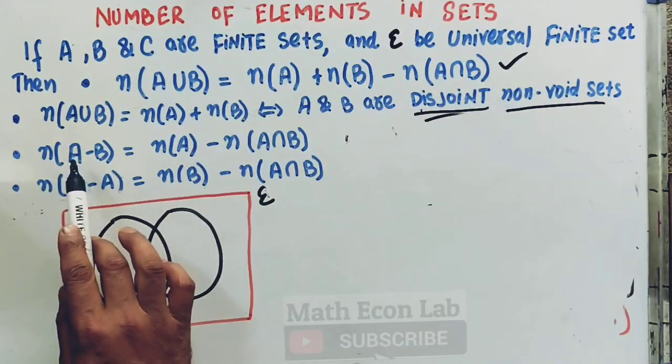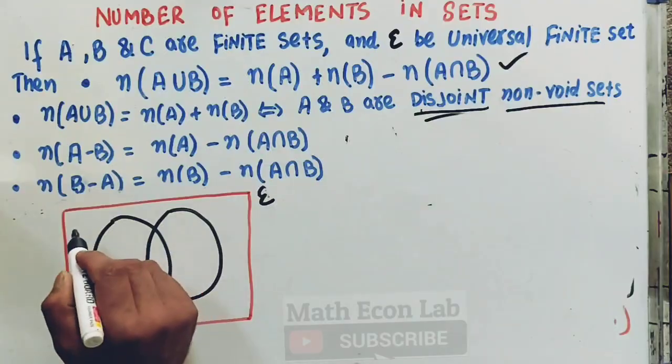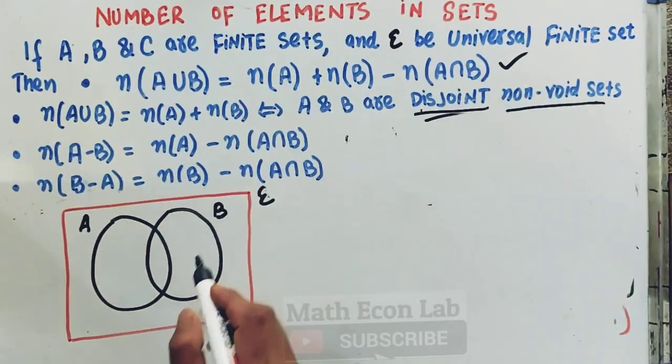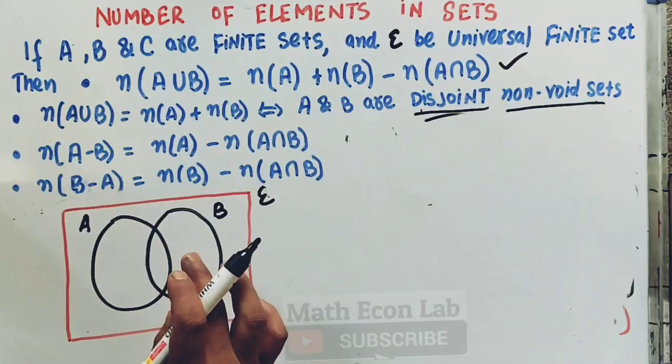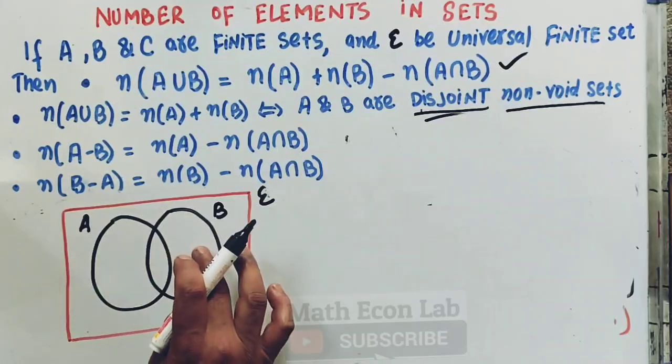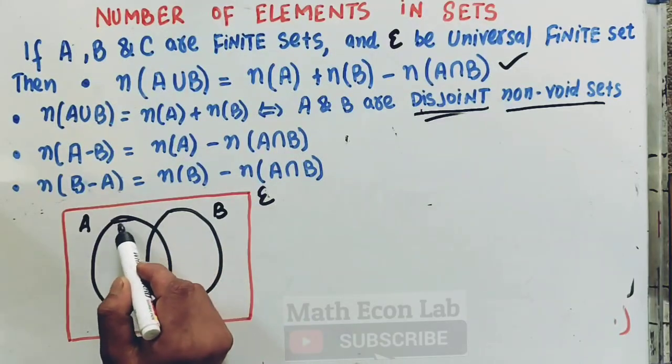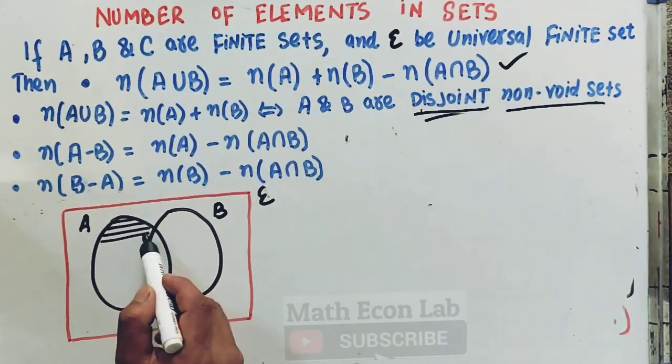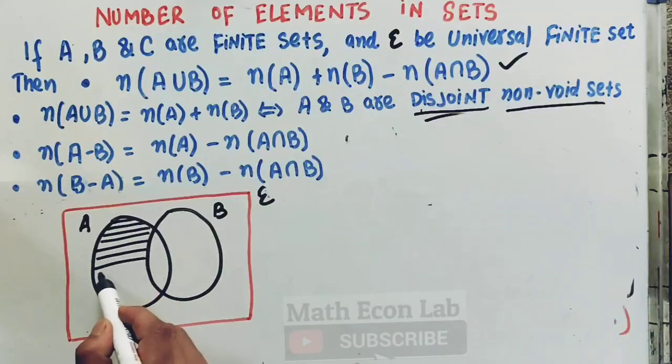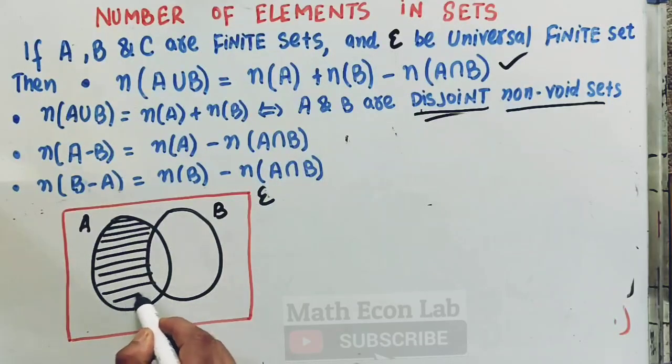Let us suppose this is A, this is B. From A, when we subtract B, we will get that very region. So this region, do you notice? This is the region of A minus B.